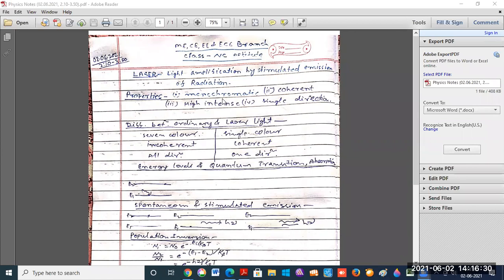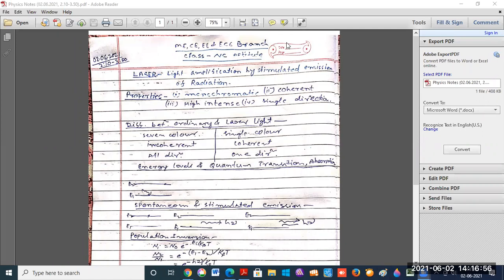And the second property or characteristic of the laser is that it is coherent. The laser source is coherent. Laser source is highly intensive, which means it moves 1 to 2 kilometers or several kilometers like this.